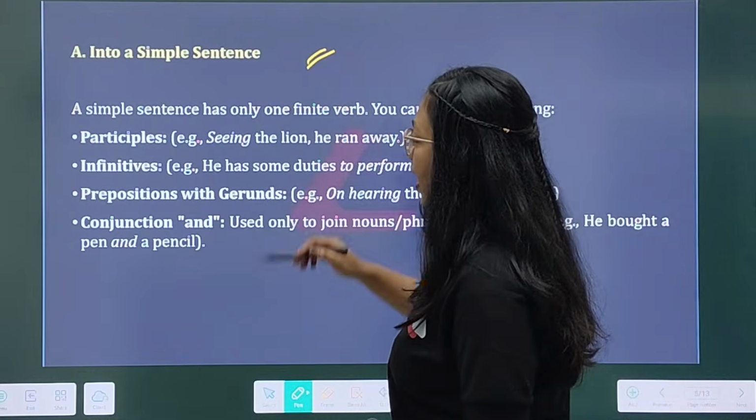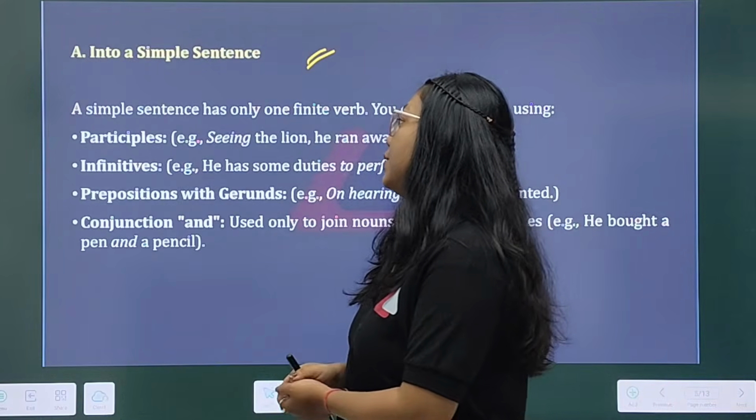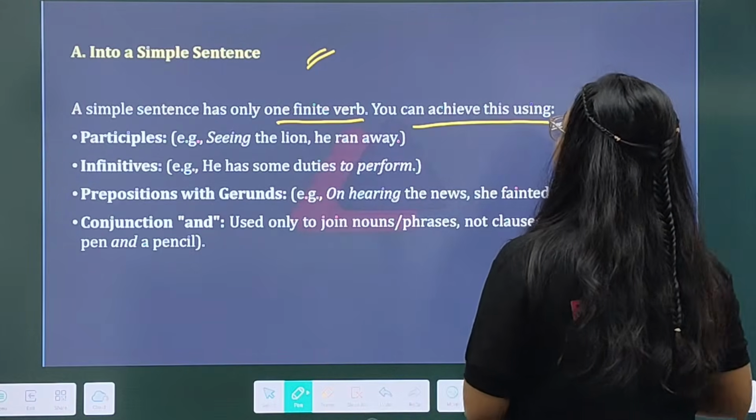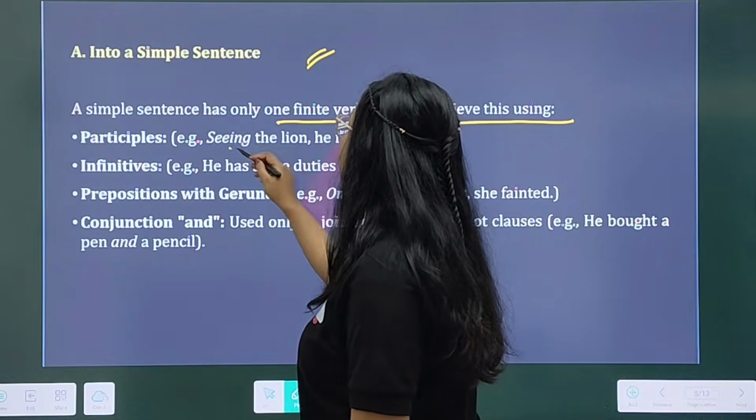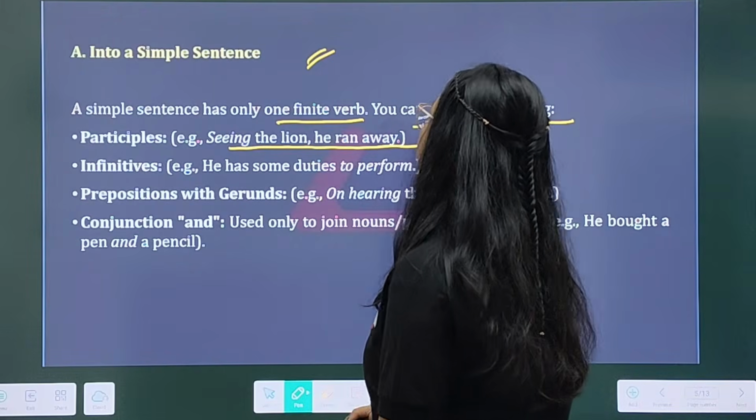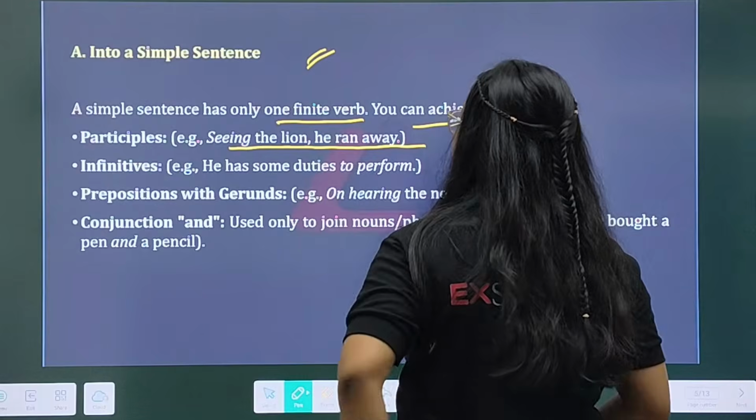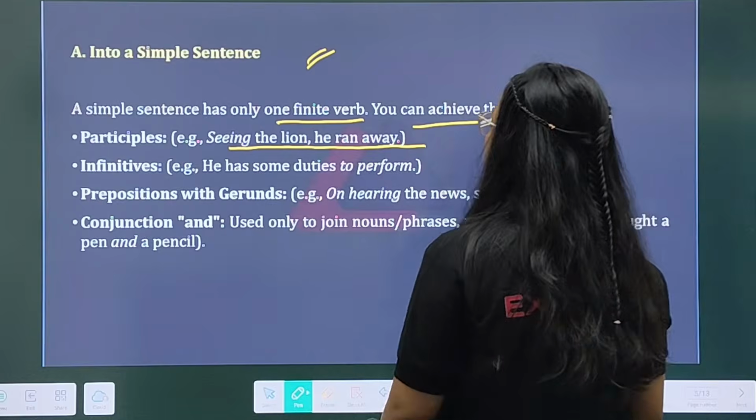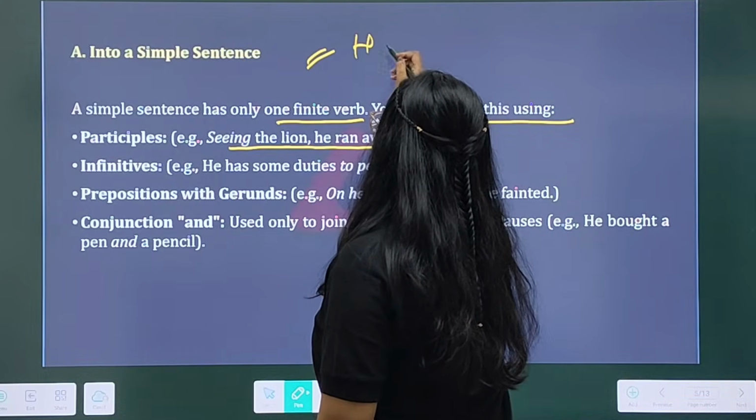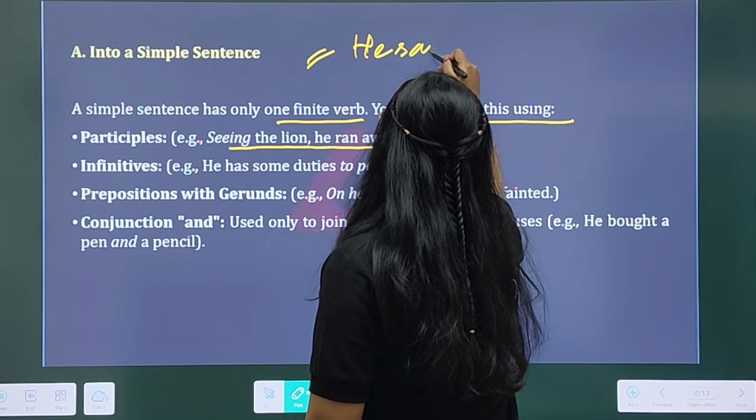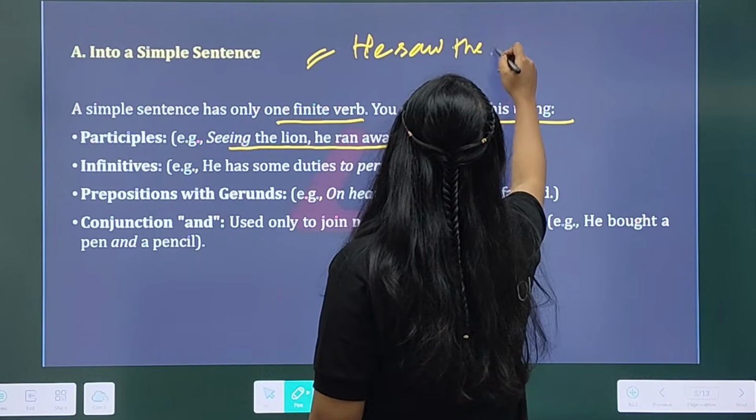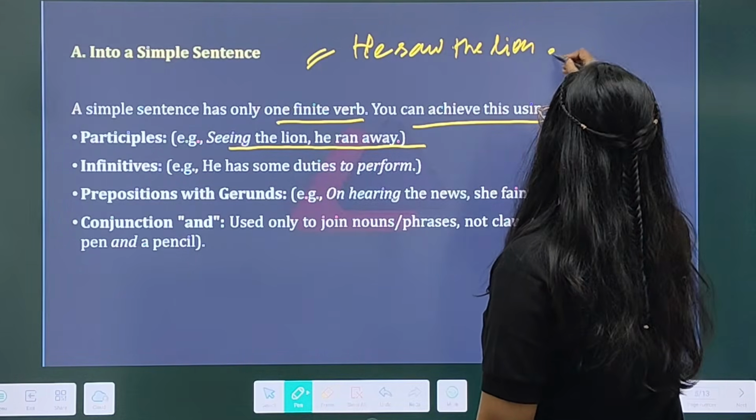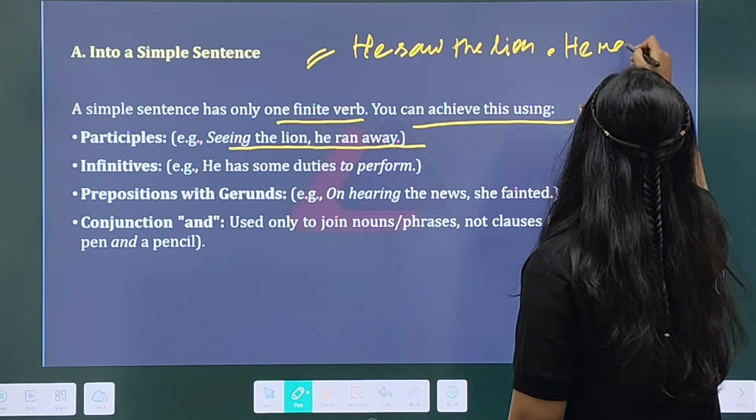How are you going to convert a sentence into a simple sentence? See, a simple sentence has only one finite verb. You can achieve this using participles. Example: Seeing the lion, he ran away. In the synthesis of sentences, you get questions like: He saw the lion. Full stop. Then he ran away.